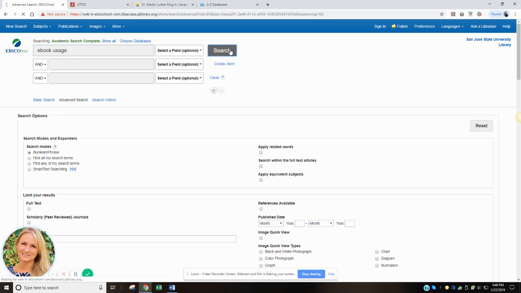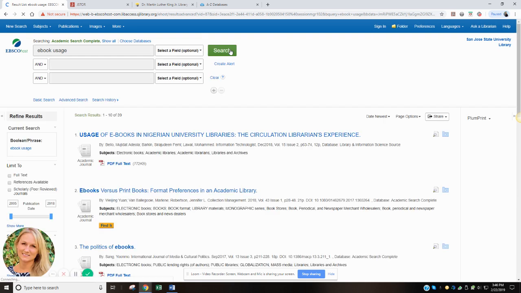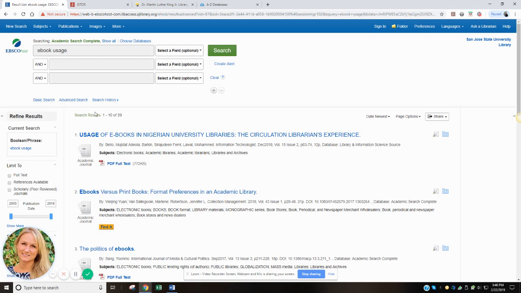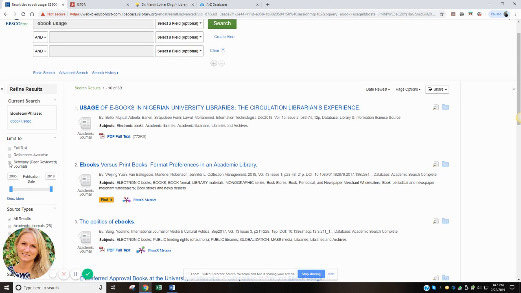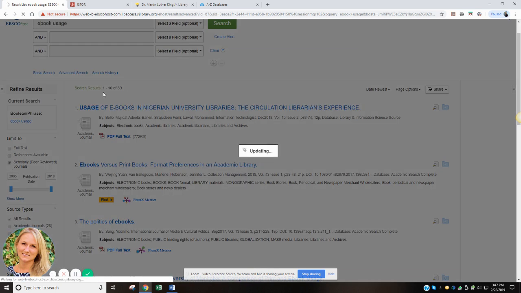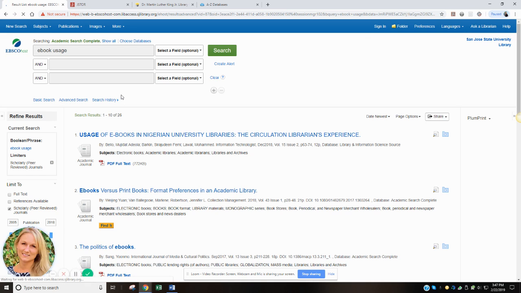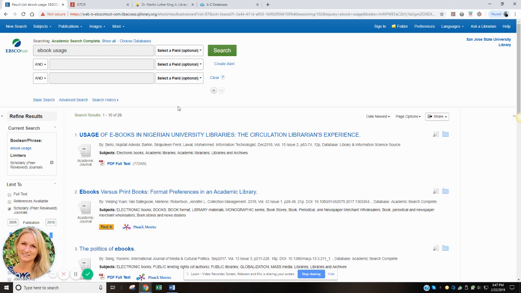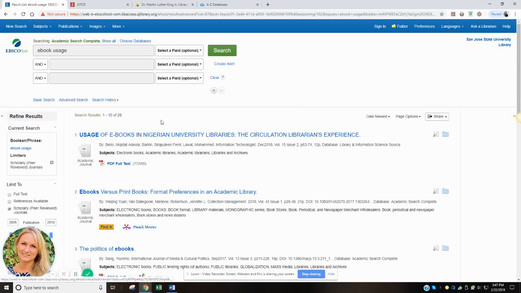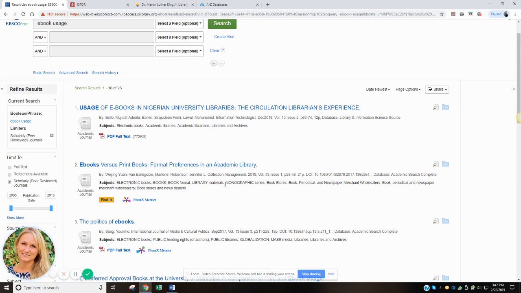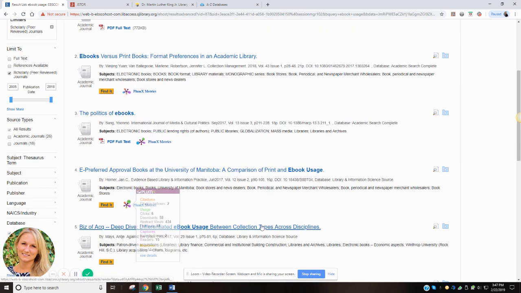With no other parameters, it's going to look in all of those databases, and there are 39 results. We can narrow it down, and I could have done that on the previous page, but we can click scholarly or peer-reviewed journals, and that'll narrow our results down from 39 to 26. So now we know these are for sure going to be acceptable by your professor. A lot of them talk about use in different countries, and some of them are the use as far as preference over print version. You can scroll through these results and decide.